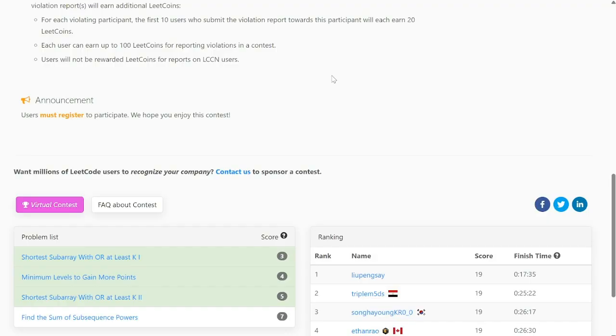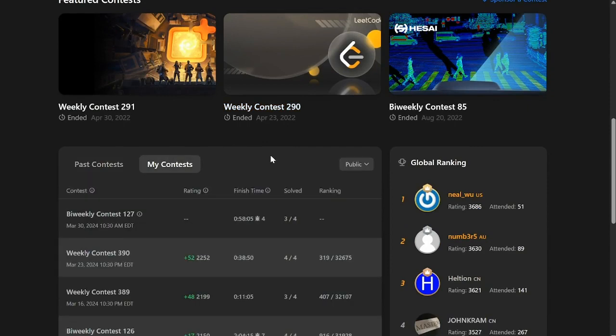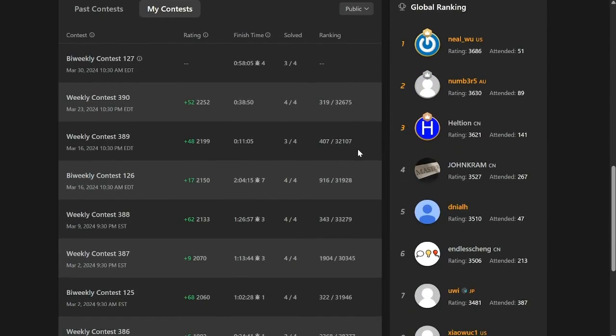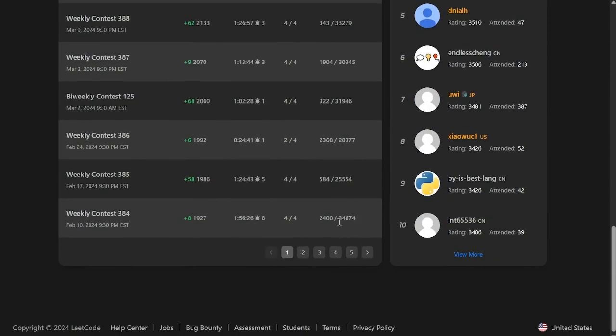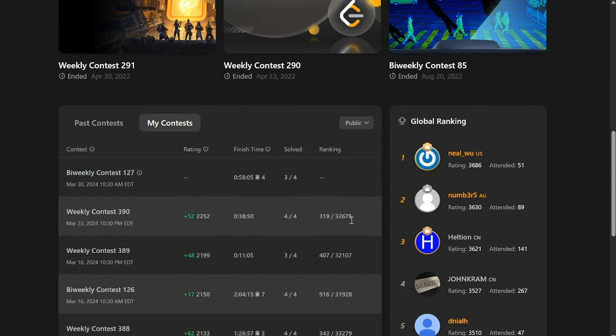And I did notice that the number of contestants who participate in LeetCode has increased by a lot recently from before. Just from February, there were only 24,000 contestants, but now they already have 32,000 contestants. So I think they are doing a really good job in attracting more candidates into these kinds of contests.